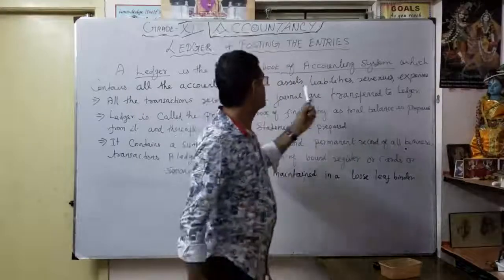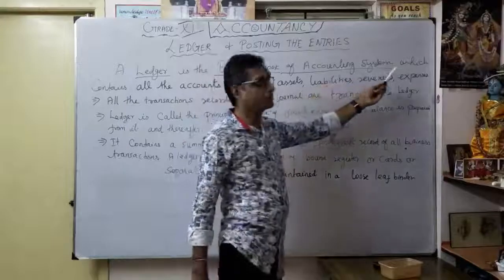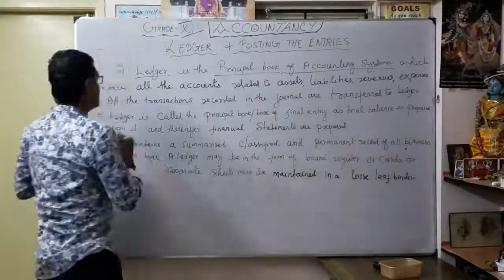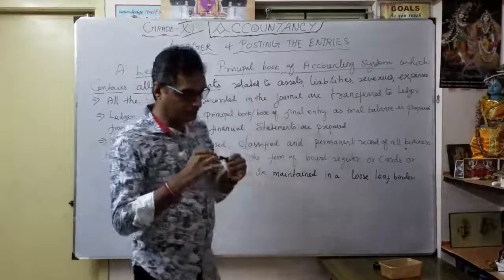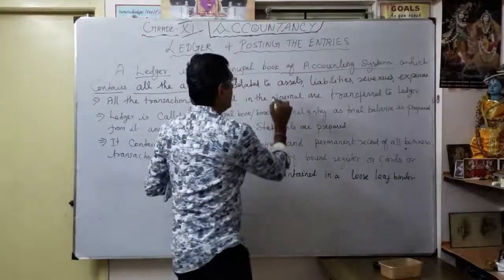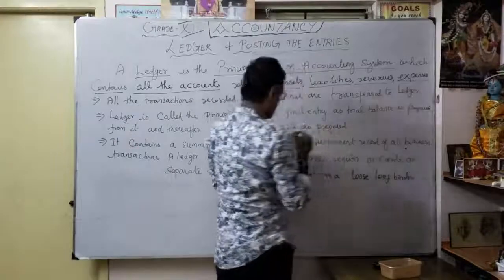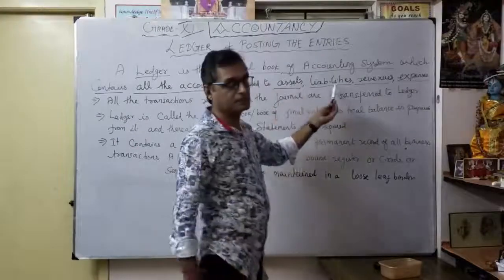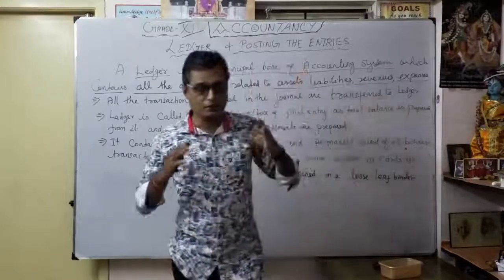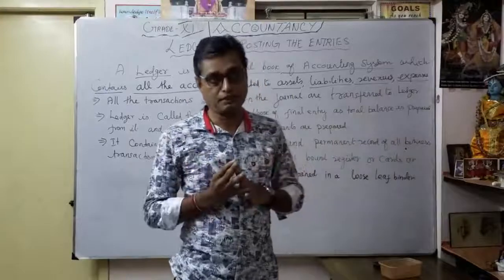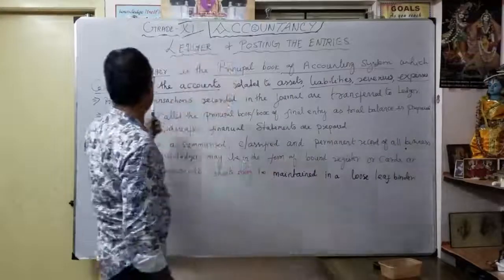Ledger is the principal book of the accounting system, which contains all the accounts. What are the accounts? Those related with assets, liabilities, revenues and expenses. Assets are opposite to liabilities, and revenues or income are opposite to expenses. So all the accounts and all the information are contained in what is called the ledger. I repeat.